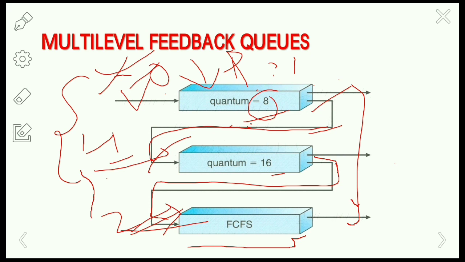Each queue has its own scheduling algorithm. The CPU is going to promote or demote a process based on the nature of the process.